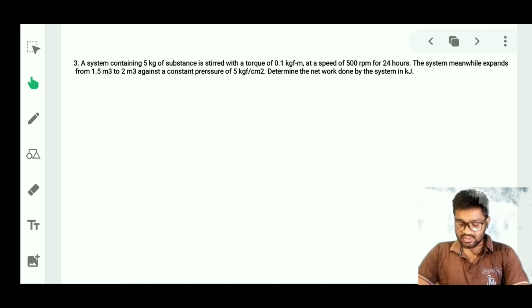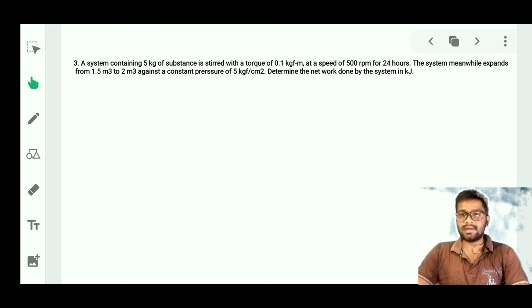During this process, two types of work we can get. One is the expansion work, another one is the stirrer work. To find the net work done, we have to calculate both of these.